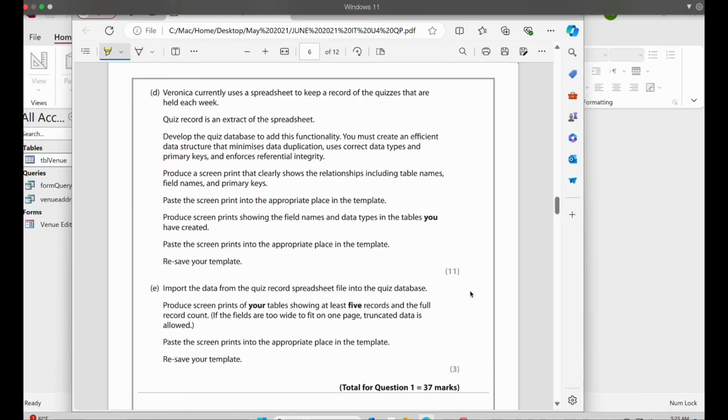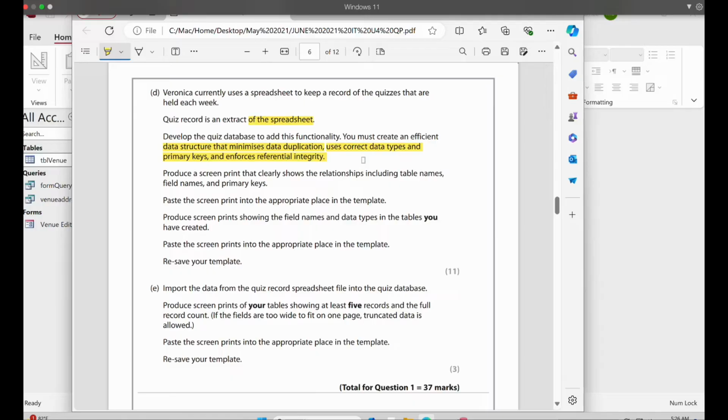So question number D is, Veronica currently uses a spreadsheet to keep a record of the quizzes that are held each week, right? So quiz record is an extract of the spreadsheet. So that means now we have to work with the spreadsheet. Develop the quiz database. To add this functionality, you must create an efficient data structure that minimizes data duplication, use correct data types and primary keys, and enforces referential integrity.